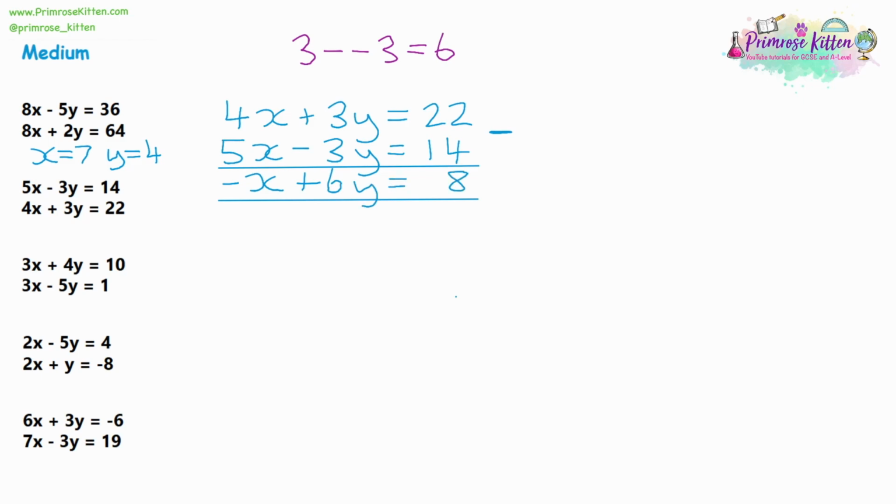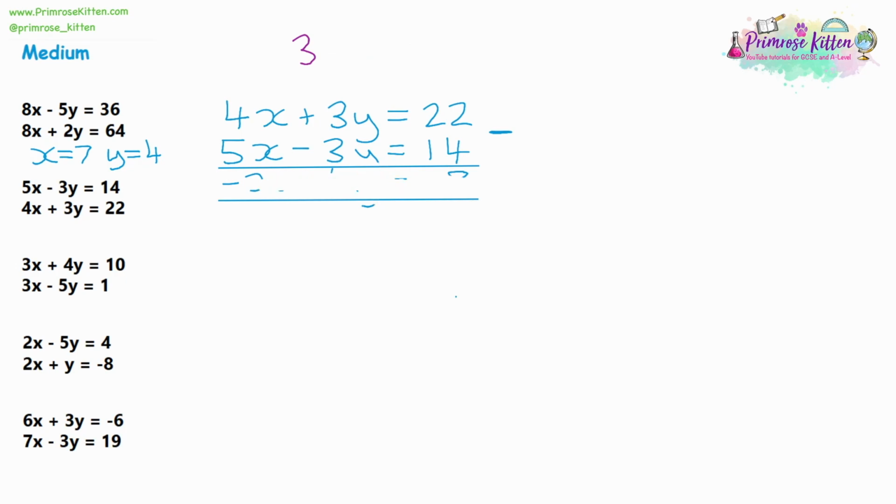Now, we have a problem here. The whole reason why we're taking away is to get rid of one of the letters. Because of that tricky double negative on the 3y, now we've got 6y and we haven't gotten rid of one of the letters. So we haven't actually made any progress here. So what do we do?